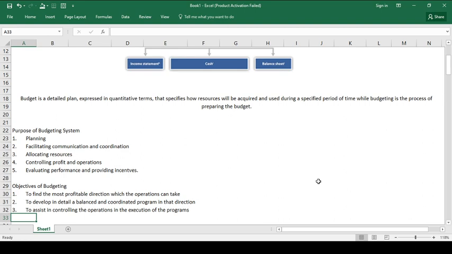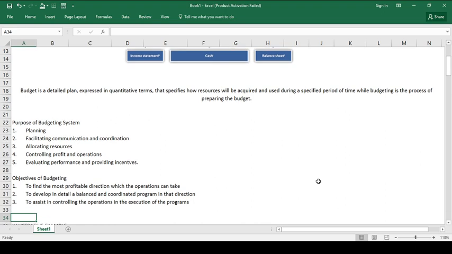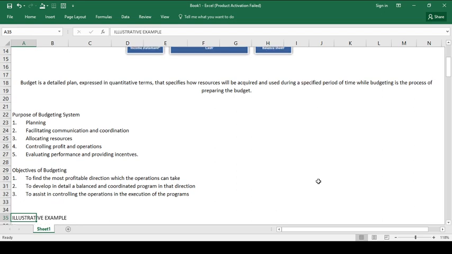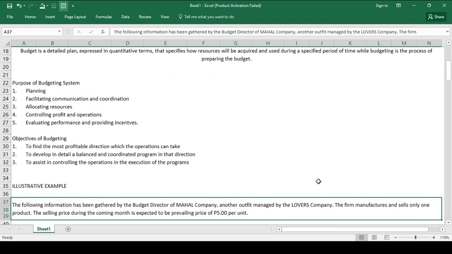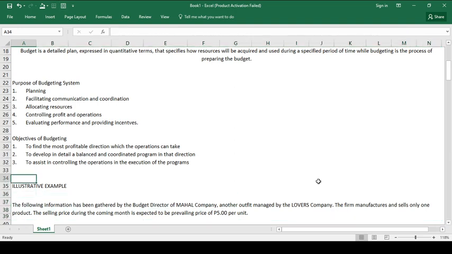Those are the three main objectives of the budgeting process. So, no, to understand more what budgeting is, I prepared two different illustrative examples. Okay, take note, once we prepare the budget, it is required that we have financial assumptions to consider. The financial assumptions will depend on the management naman yon.